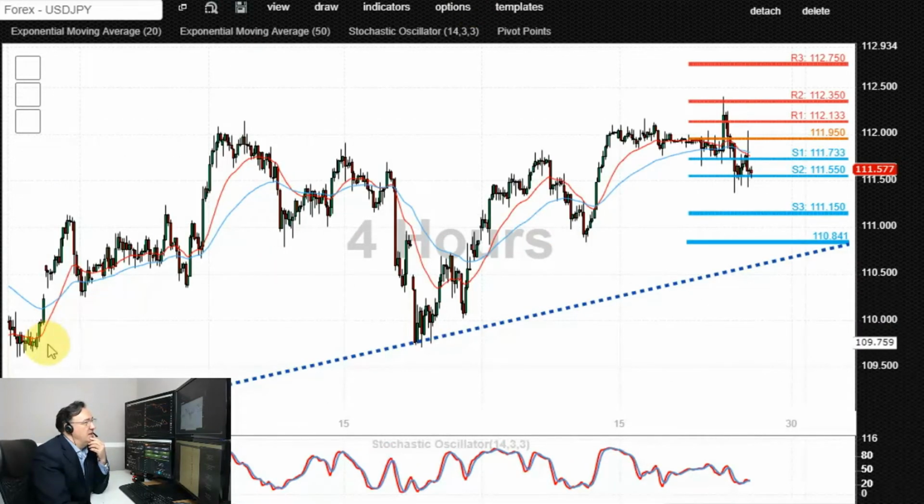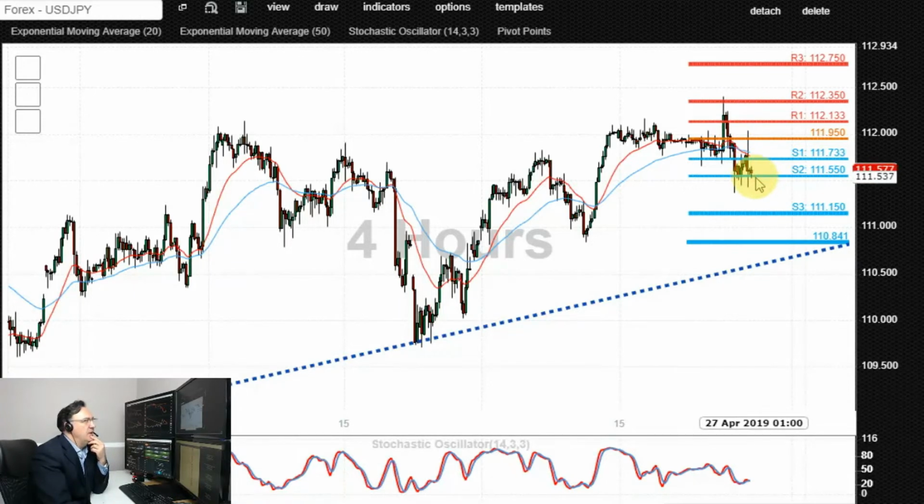Dollar Japanese yen is nicely uptrending, supported by this rising support trend line in daily and 4-hourly time frame. But the 4-hourly time frame appears to be rejecting the 112, 112.30 area, and we are seeing a corrective pullback lower.